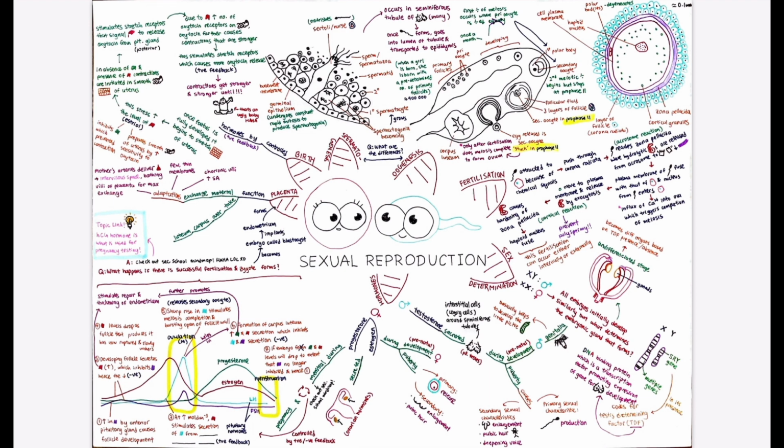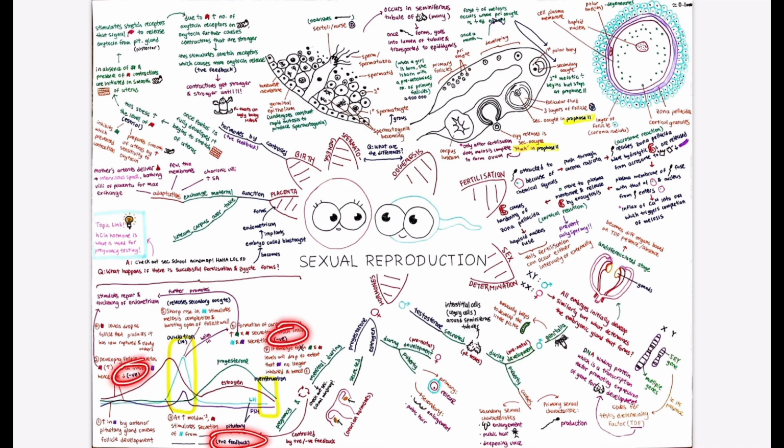Before we move on to what happens if there is successful fertilization, I would like to highlight the importance of positive and negative feedback during the menstrual cycle. Feedback mechanisms commonly occur to control the levels of hormones in the bloodstream and is key to understanding how homeostasis is achieved. This has been discussed in my mind map on hormones and homeostasis, so do check it out for a better understanding. Link to the video is in the description below.